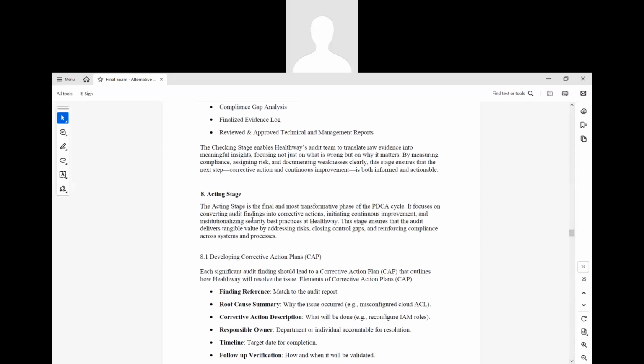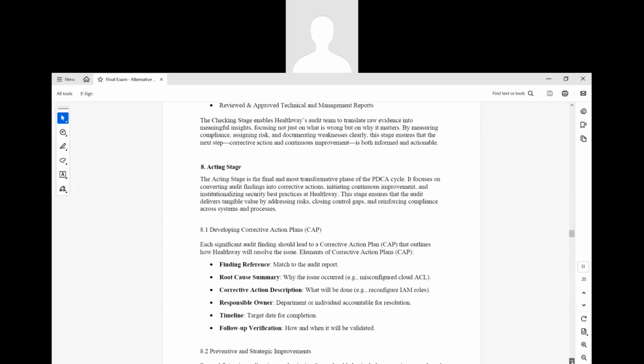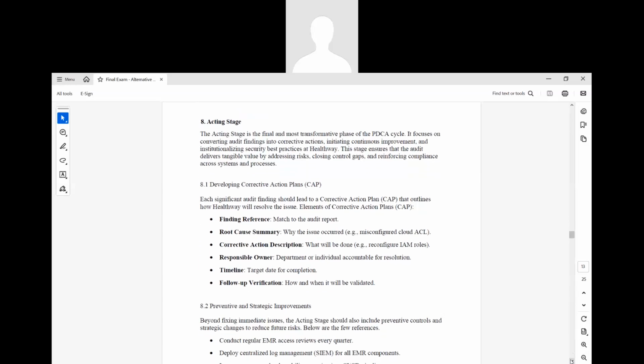the acting stage. The acting stage is the final and most transformative phase of the PDCA. This mainly focuses on converting audit findings into corrective actions, initiatives, continuous improvement, institutionalizing security best practices, etc. You can see a corrective action plan. This is one of the main things to do in the acting stage. What are the things that will be under the CAP, right? You can see those things.